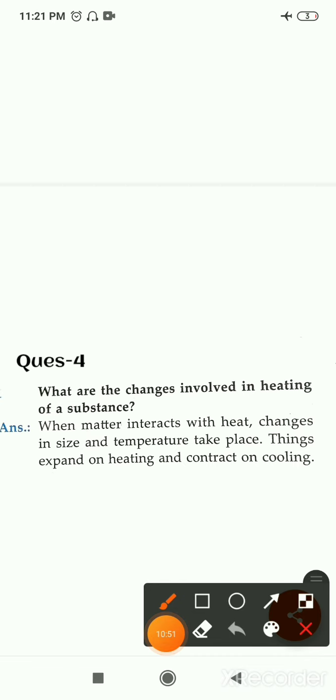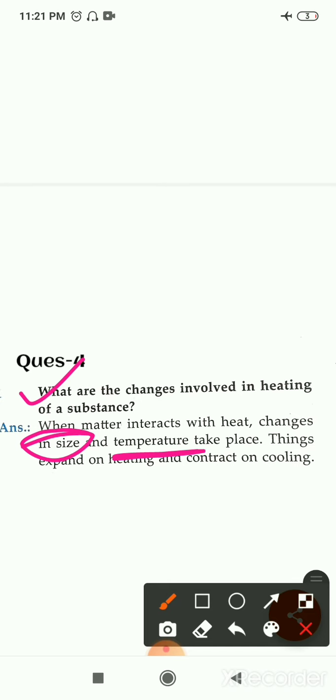Now next question. What are the changes involved in heating of substances? Okay, when we heat any substance, then it may increase in size, and the temperature will change.